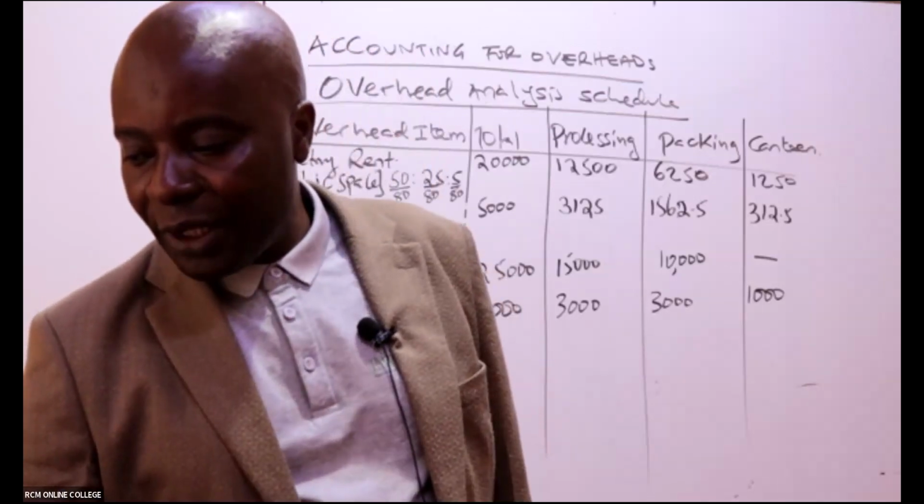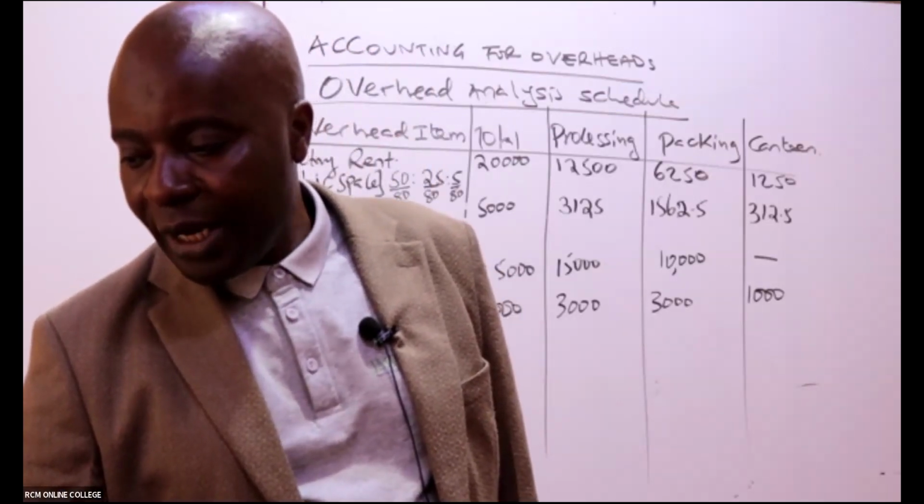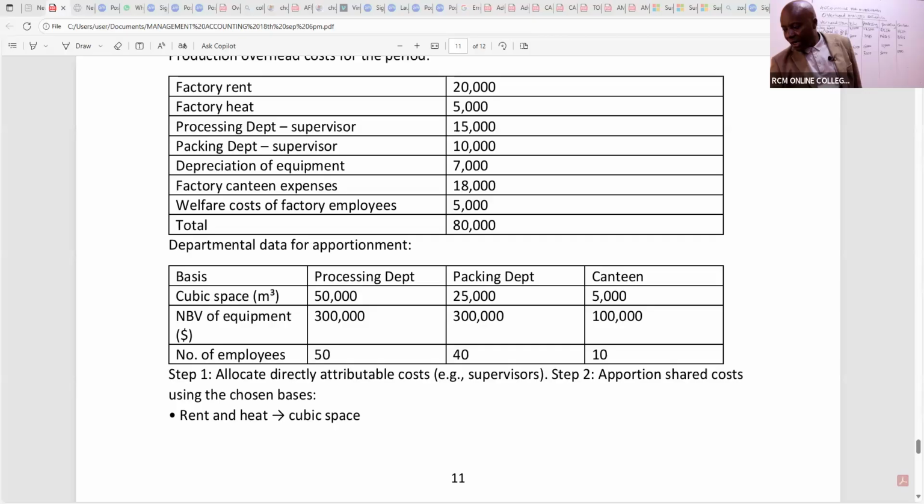From there, the next one here is factory canteen expenses, which somebody had already started mentioning. This is about welfare of employees, so that when teachers are teaching, they can go to our canteen and munch up something. So this is a welfare thing. Automatically it is 18,000.